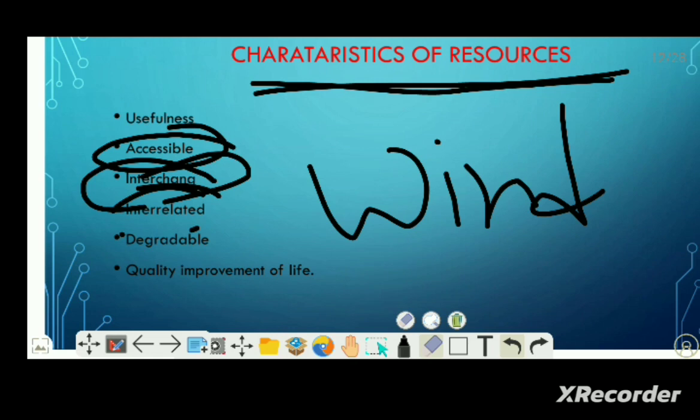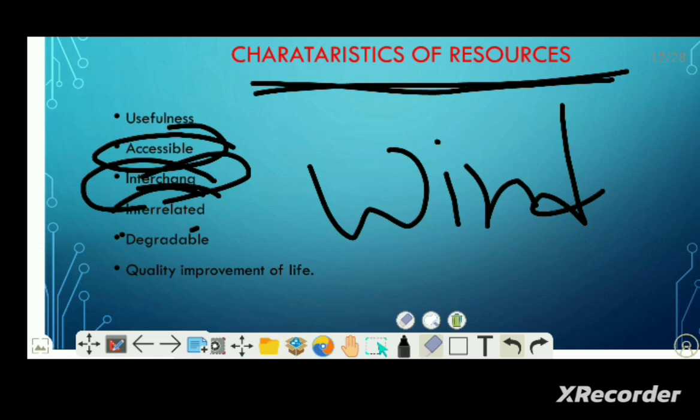For example, if you use a car, suppose after 10 and 20 years, the quality of the car will decline, and its engine will be damaged. This kind of thing will happen. So that's why we can say the resources are degradable.